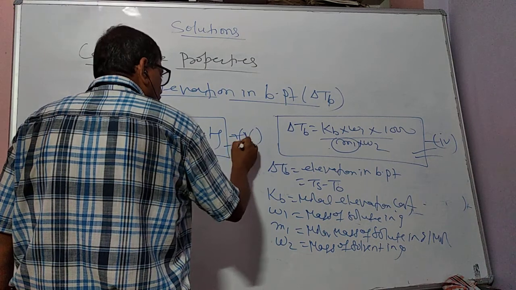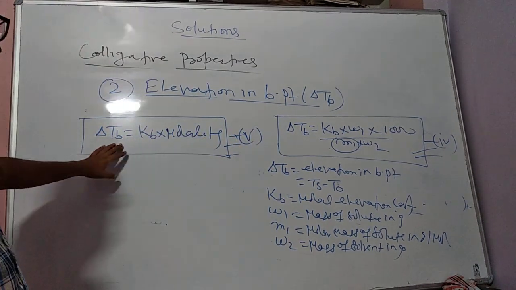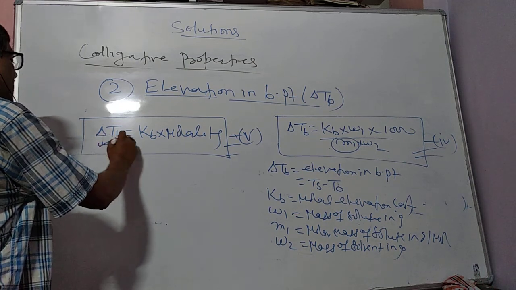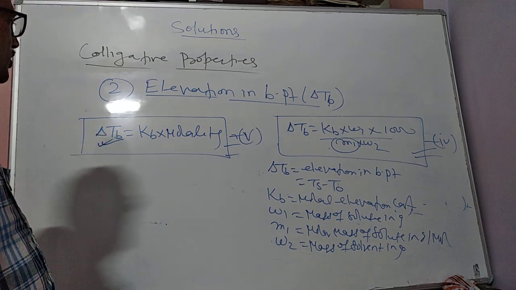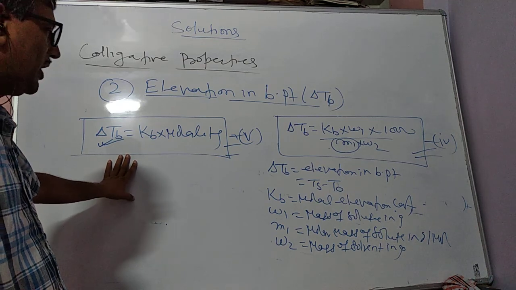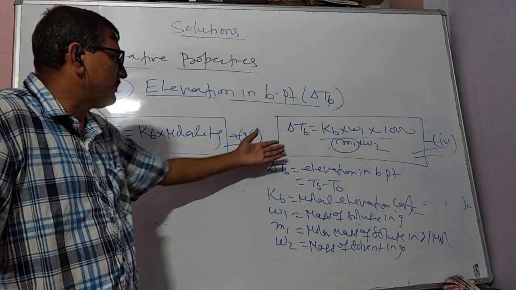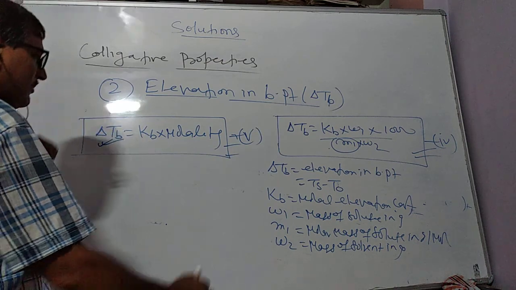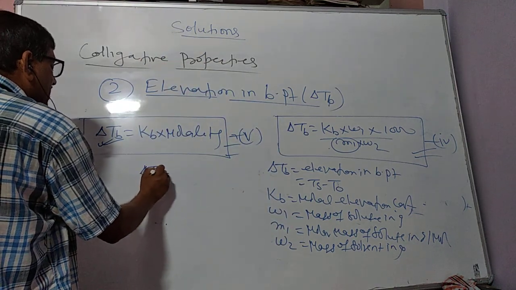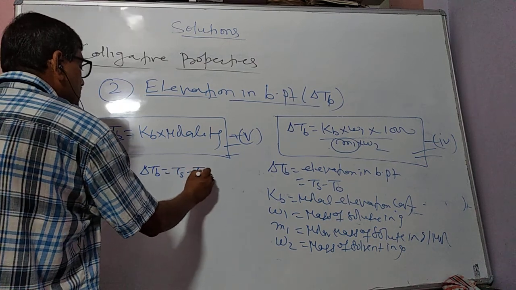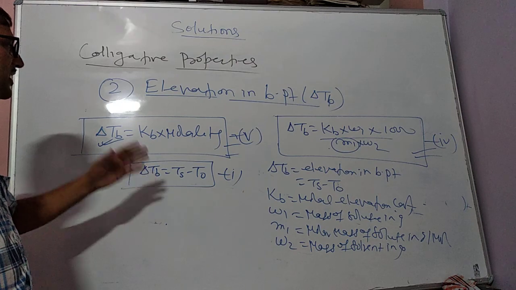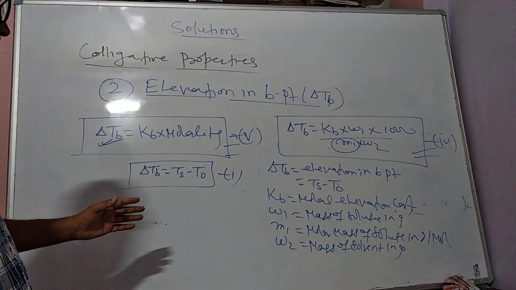So we can use equation 4 or 5 directly. If the molality is given, then we can find delta Tb, the elevation in boiling point. In the numerical problem you can use equation 4, 5 and the first one which we have taken, delta Tb is equal to Ts minus T0. With the help of these equations we can solve the problem.